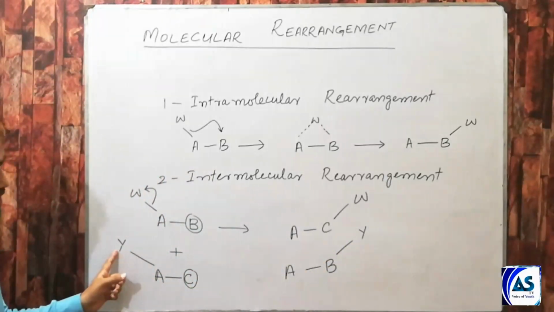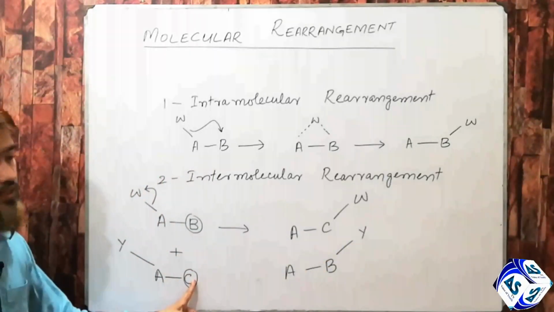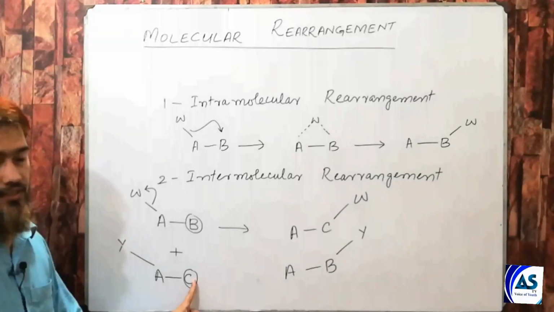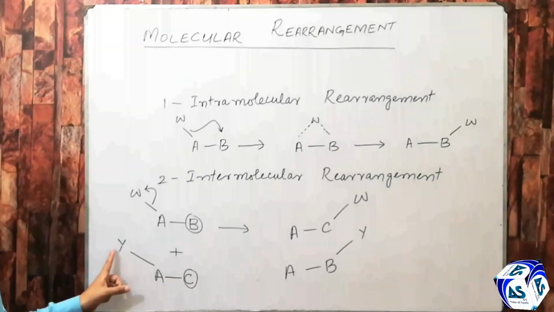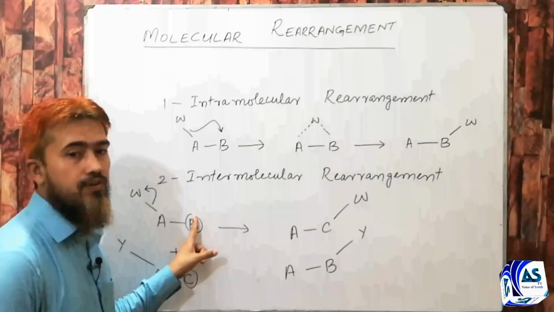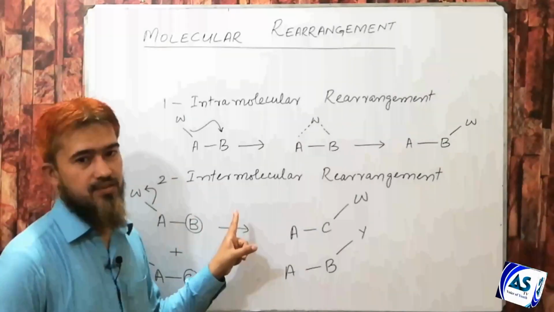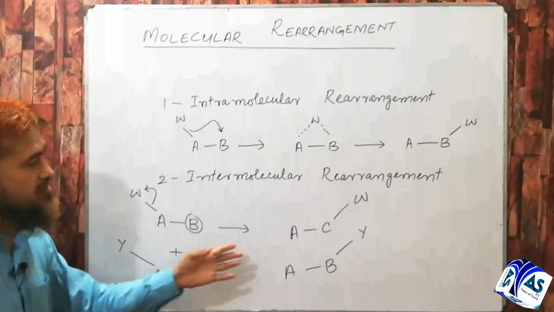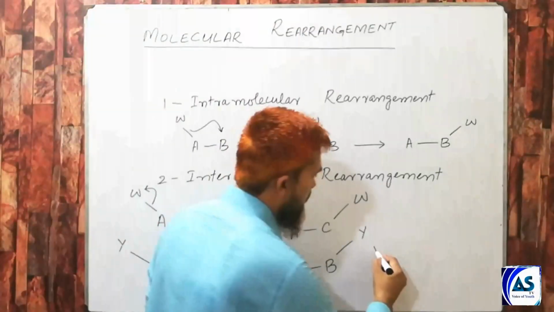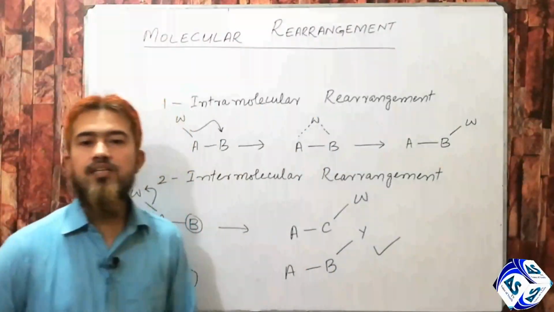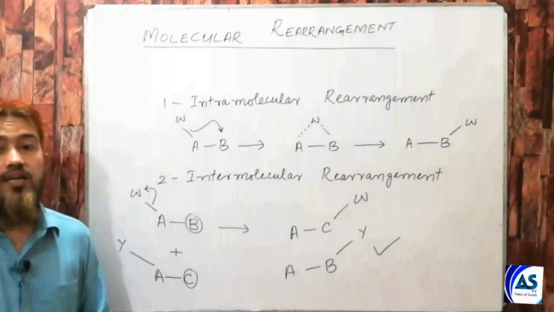Similarly, Y should move to C during intramolecular movement, and it should move to B for intermolecular rearrangement. And the same is the case in our products. So the rearrangement is intermolecular, not intramolecular.